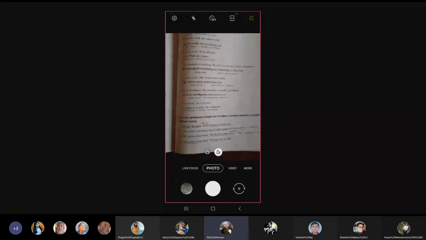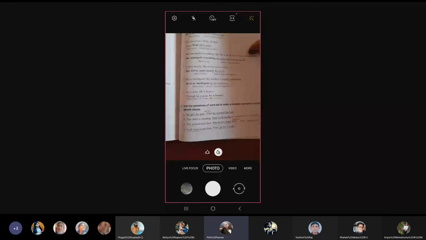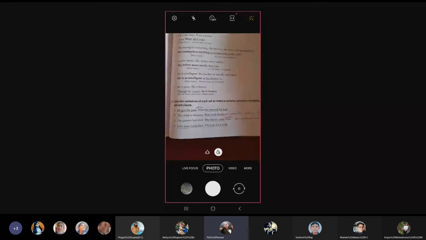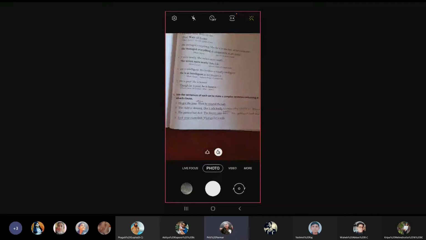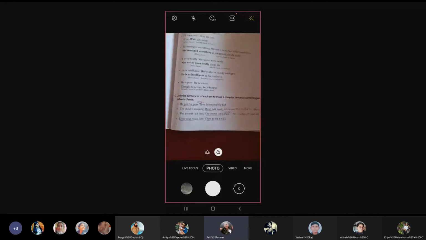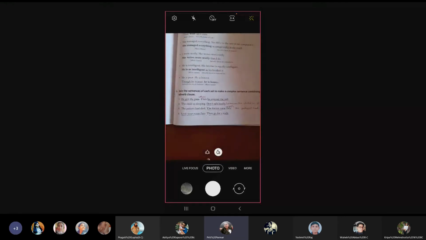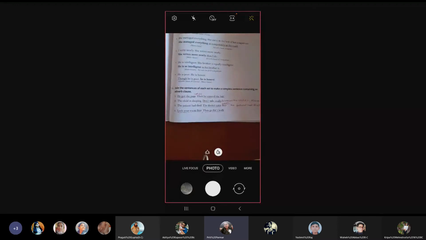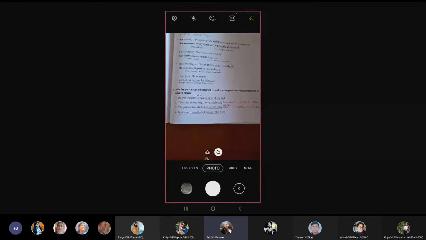Let's come on to exercise G. Join the sentences of each set to make a complex sentence containing an adverb clause. Let's see. He got the pass, then he entered the hall. Answer: he got the pass when he entered the hall.